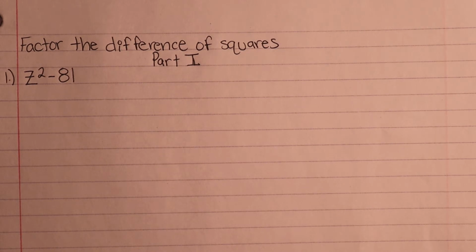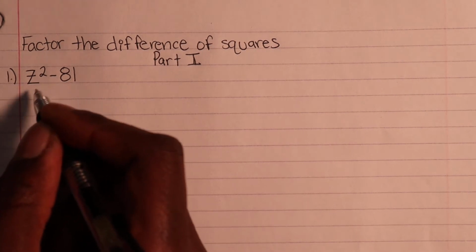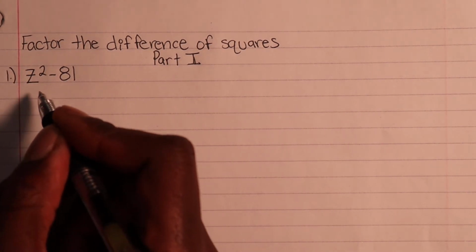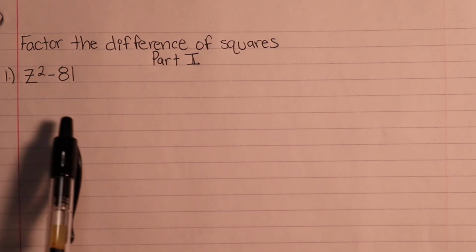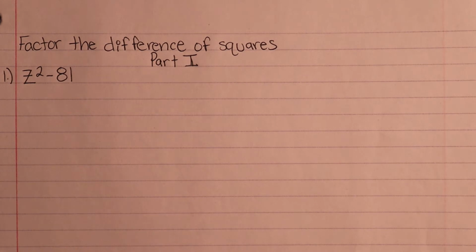So z squared minus 81. Question 1, that's what it's saying. So z to the power 2 minus 81. Basically, the same rule applies. We're just going to attack this aggressively. We're going to look at this 81 and ask ourselves, what two numbers, when we multiply them by each other, will give us 81? And we know it's 9. 9 times 9 is 81, okay?